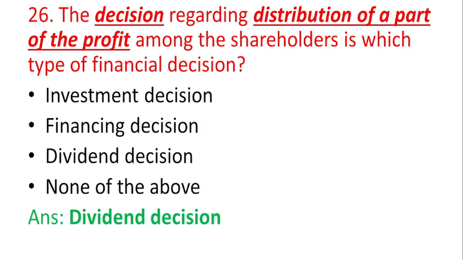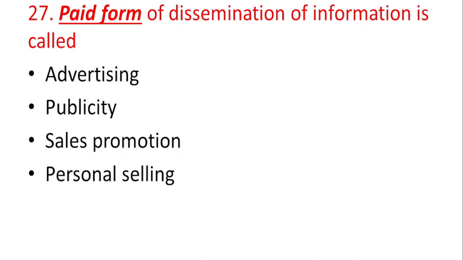So let's move on to question number 27. Paid form of dissemination of information is called. The options are advertising, publicity, sales promotion, and personal selling. So the right answer for this question is advertising. So advertising is the paid form of dissemination of information.